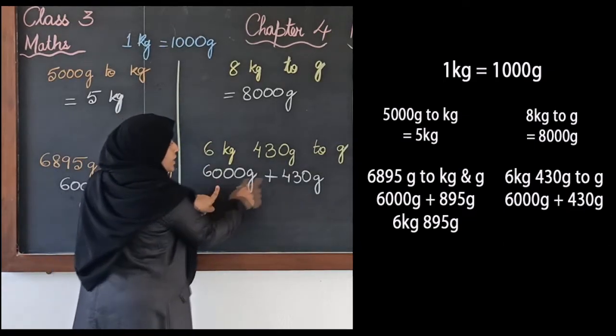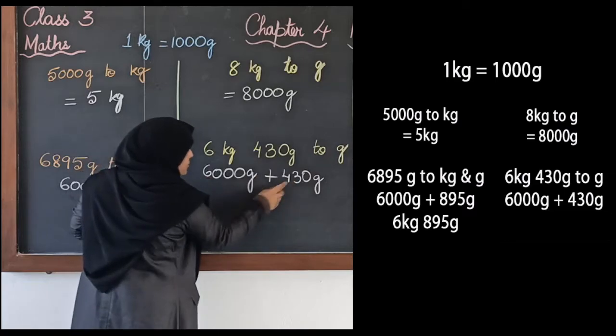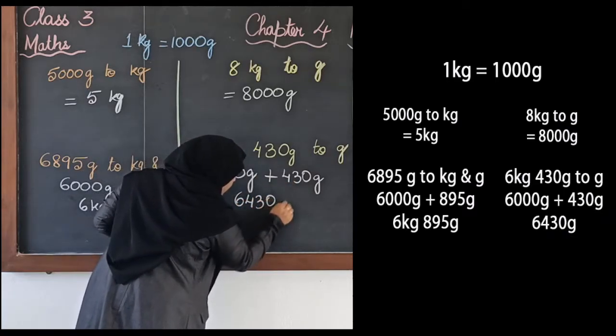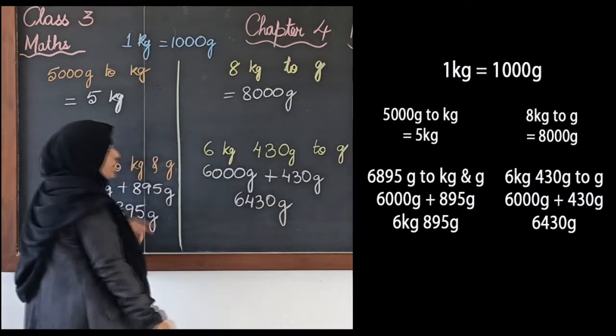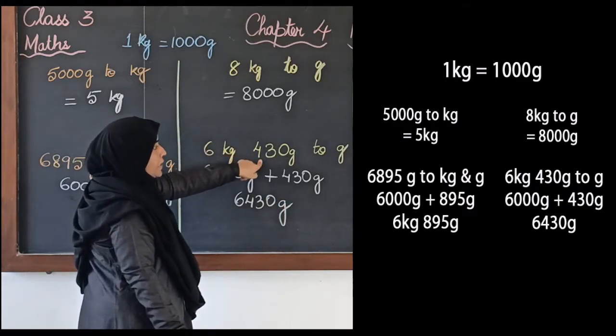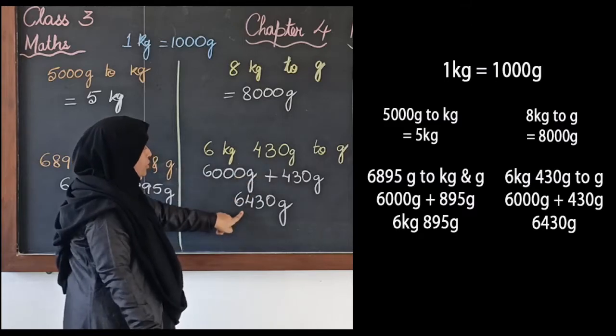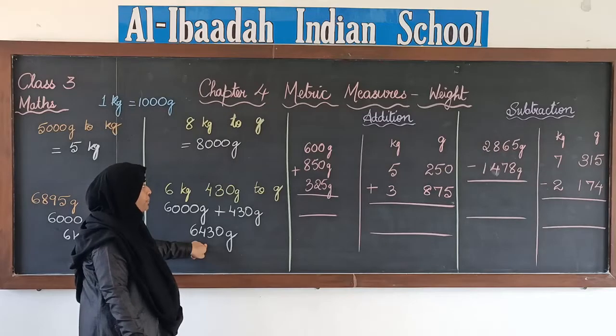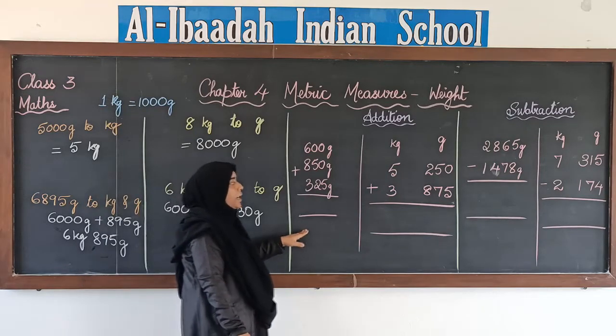Now we will add these two. 6000 plus 430 will be 6430 grams. So you see 6 kgs 430 grams we have converted to 6430 grams.